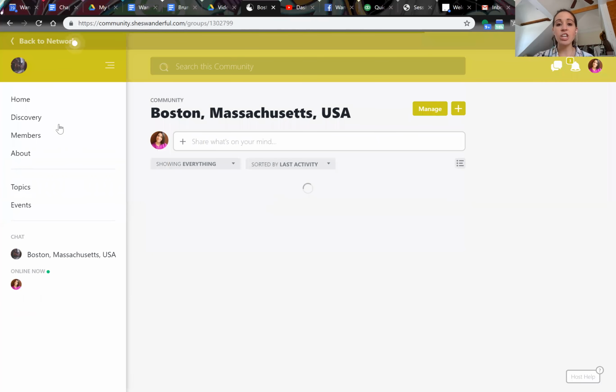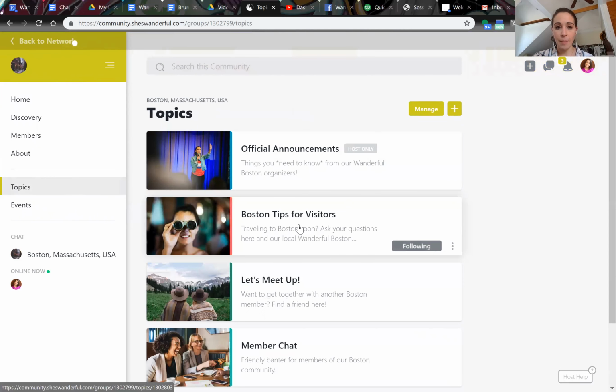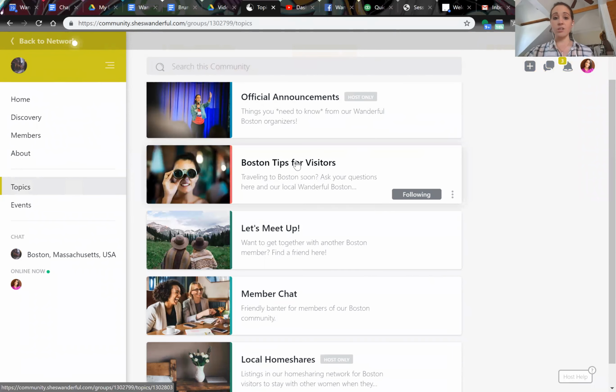And inside the Boston chapter, it looks just like your dashboard on the regular membership site. There's a discovery section, a member section, an about section. There's topics, and in this case, there's a few different types of topics. One is official announcements. Now you're familiar with that. Two is tips for visitors. So if you're visiting Boston, use this group. Come in here,